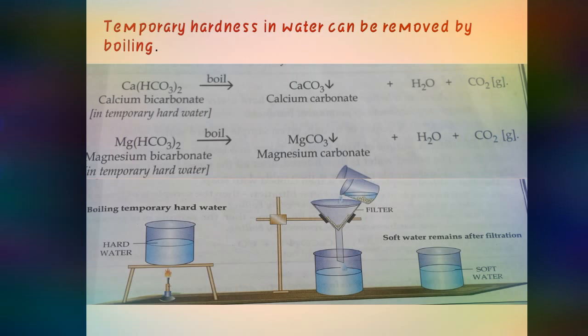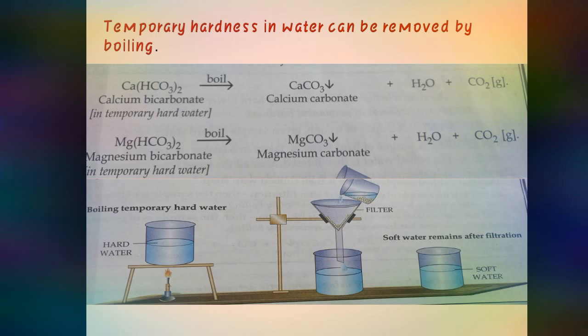Further, the carbon dioxide is already removed and the water remains in that utensil only. You can filter it properly so that no excess white substance comes into the area where you are filtering. And when you drink it, that will be pure water, filtered water, or you can say purified water, because the insoluble substance remains in that utensil only.